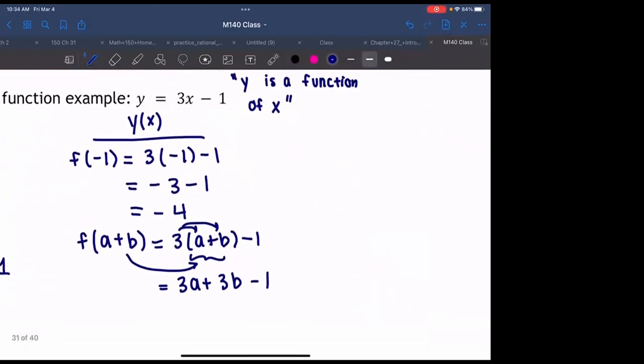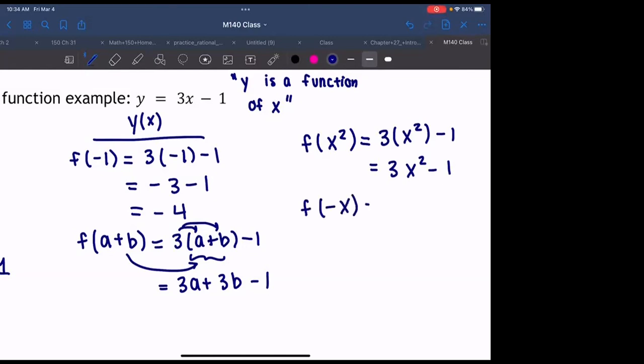How about this one? I don't know. f of x squared. What would that produce? So x squared is now our input. Good, 3 times x squared minus 1, or I guess more simply, 3x squared minus 1. So we're just sticking it in the x spot, right? Okay, how about this one? f of negative x. What would this be?